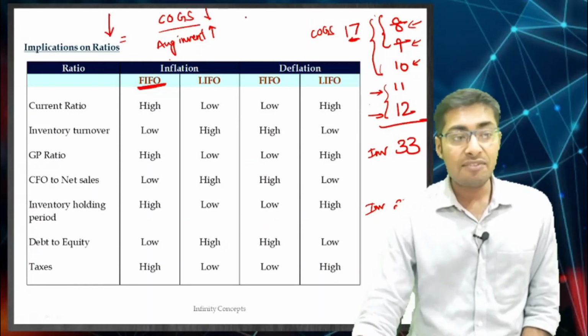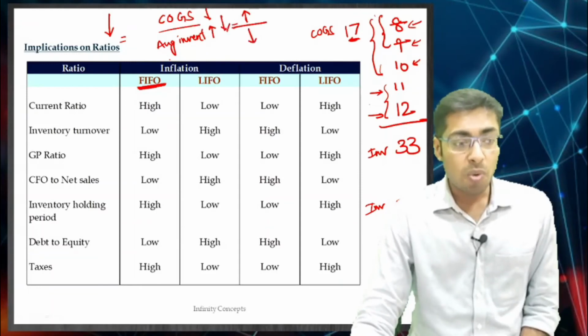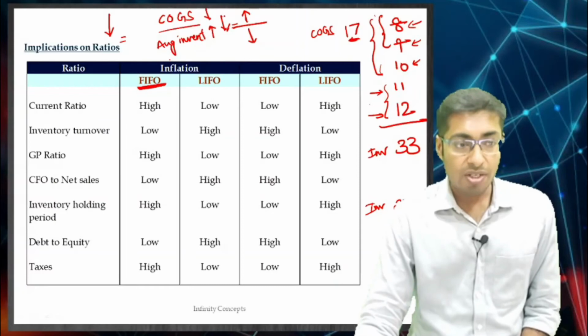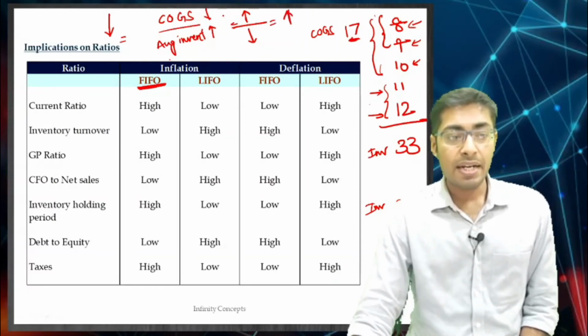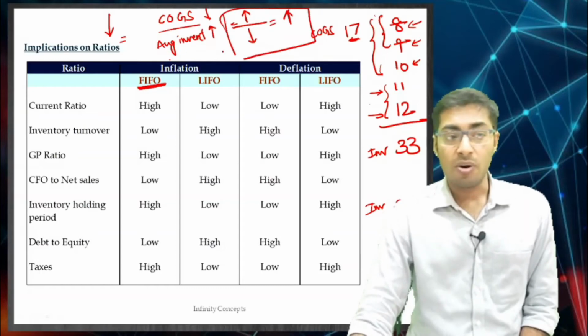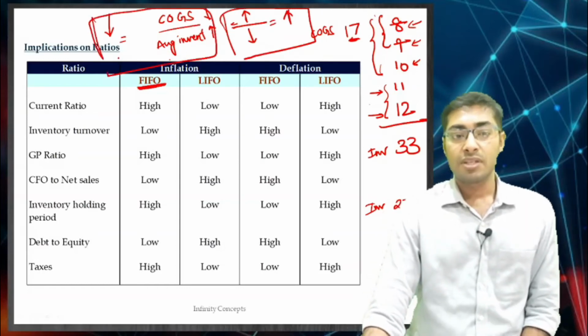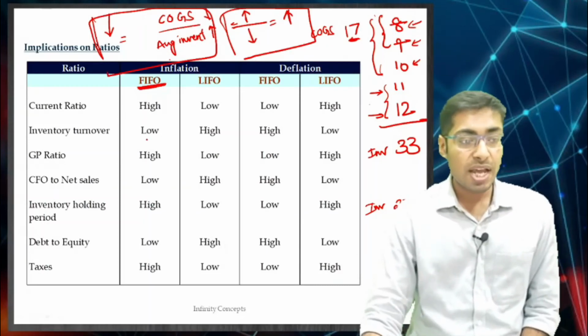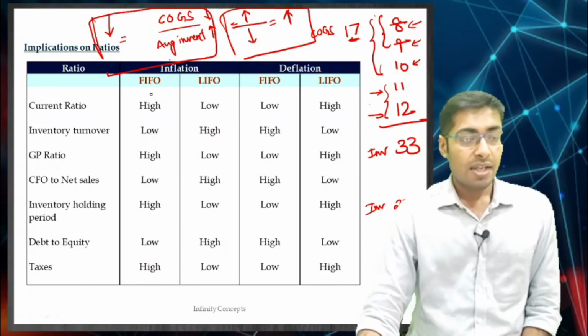What happens in LIFO is COGS is higher and average inventory is lower, and therefore it has a higher inventory turnover. So this is what happens in your FIFO: you will have a lower inventory turnover, and a higher one for LIFO. Correct? Okay.